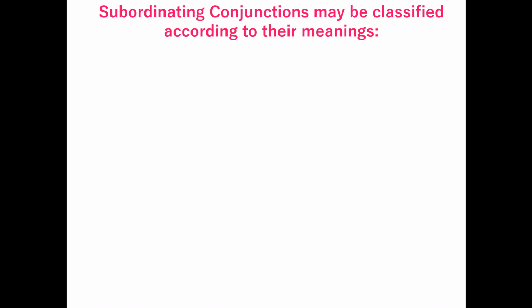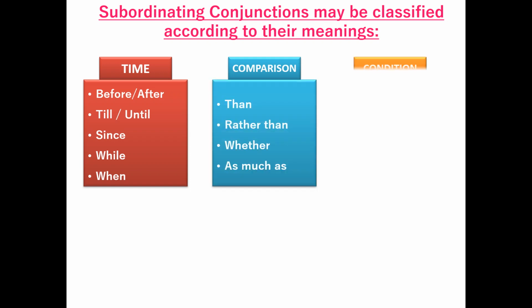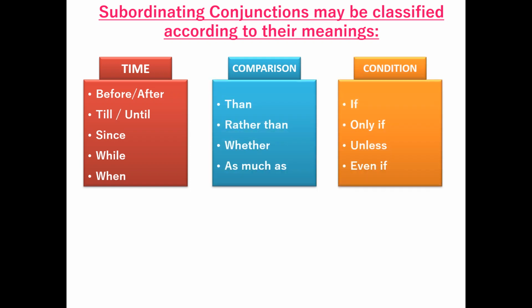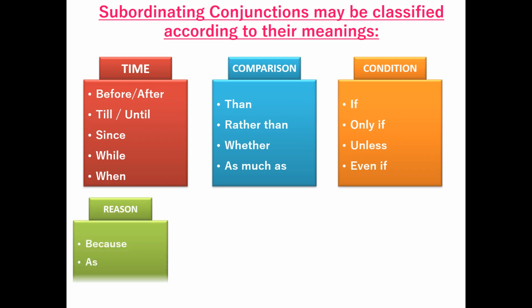Subordinating conjunctions may be classified according to their meanings. Now, subordinating conjunctions which are used with reference to time are before, after, until, till, since, while, when. The conjunctions which are used with reference to comparison are than, rather than, whether, as much as. The ones which are used with reference to condition are if, only if, unless, and even if.